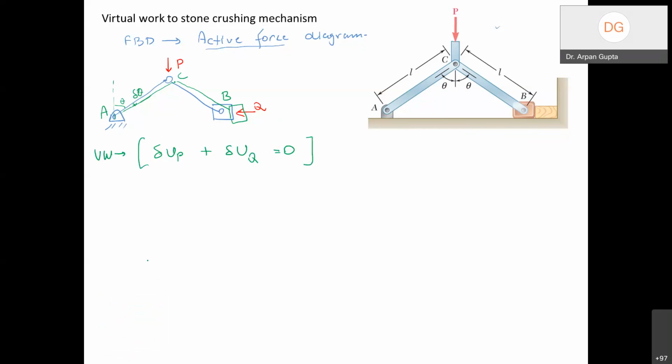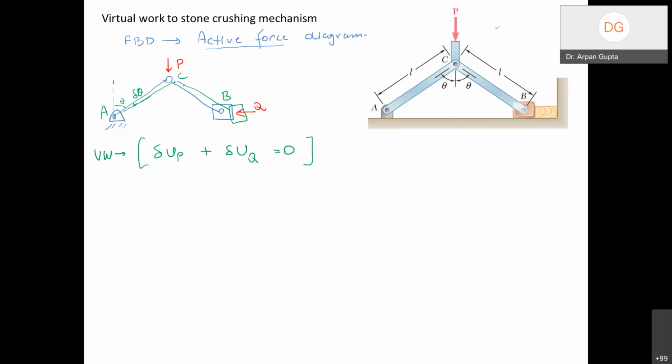Virtual work says that if this system is in equilibrium, and now if I give an arbitrary displacement which is consistent with the system constraints. The system constraints are, one, that point A will be fixed, and the second constraint is the displacement of point B has to be horizontal. Point B cannot move up in the air, right? So with these constraints, I have given this displacement delta theta, a virtual displacement.